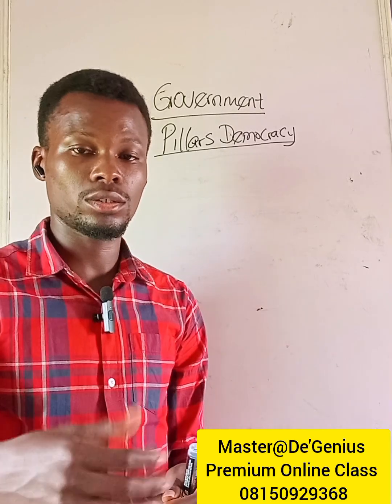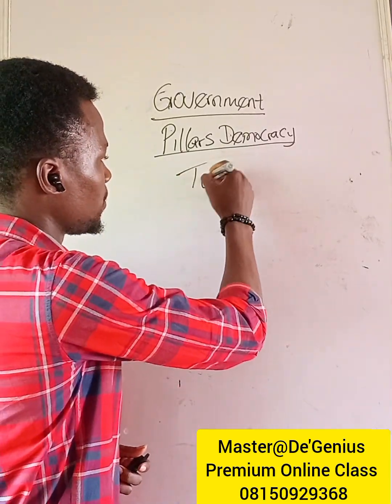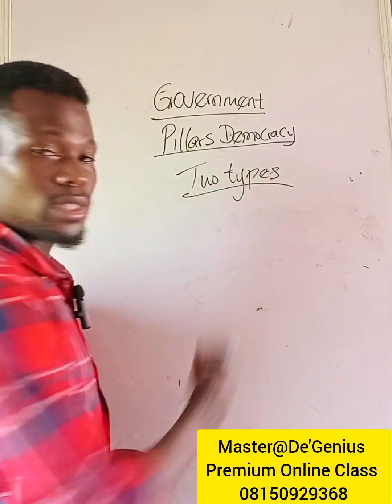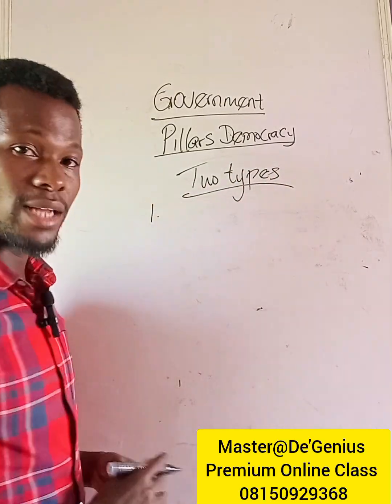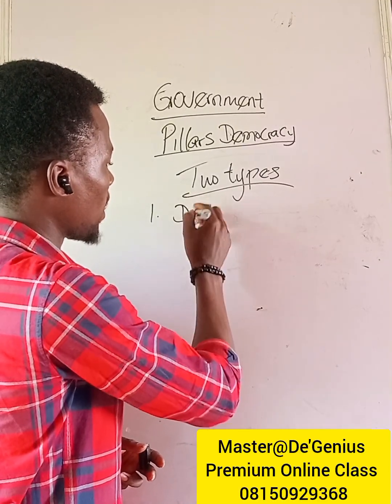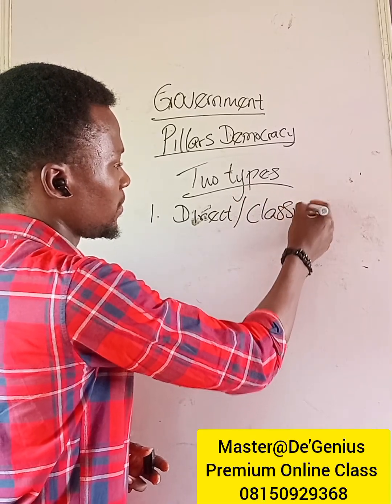And that points us to types of democracy. We have two types of democracy. Number one is direct or classical democracy.